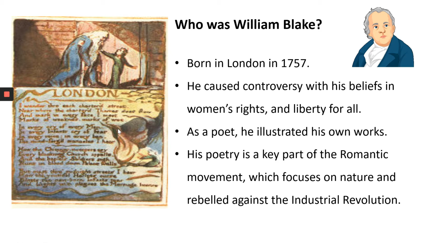And his poetry is a key part of what's called the Romantic movement. Now, the Romantic movement, or Romanticism, was a genre of poetry which focused on nature and expressing your emotions, and basically was a rebellion against the Industrial Revolution. The idea that technology was taking over and Romantic poets wanted to rediscover perhaps some more natural images of the world.